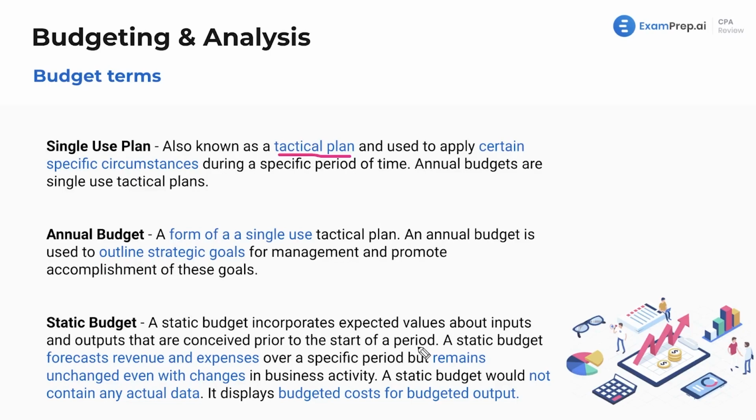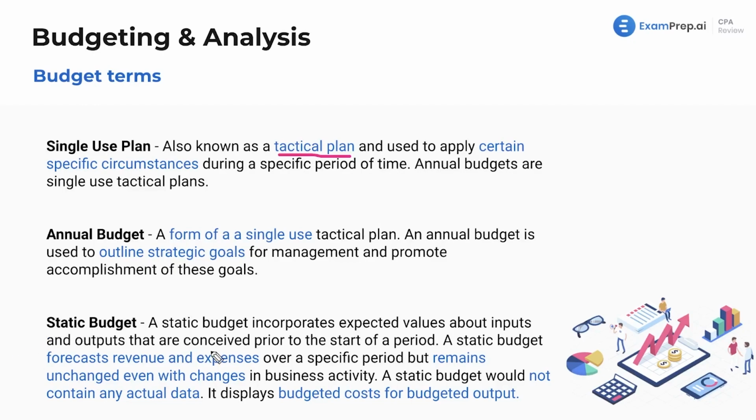It stays the same. A static budget forecasts revenue and expenses over a specific period, but remains unchanged even with changes in business activity. So generally, companies will update their budget, right? They'll update their budget and say, okay, this is what actually happened in the first few months. Let's update it.